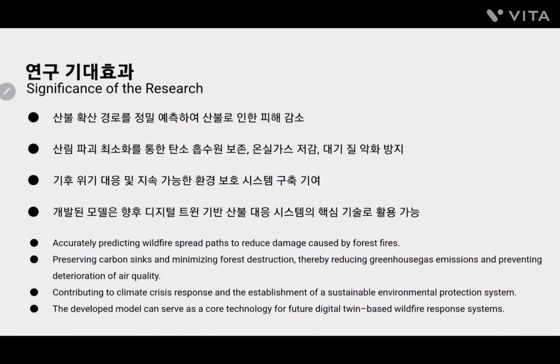The expected impacts of our research include reducing wildfire damage, minimizing forest destruction, and contributing to responses to the climate crisis.